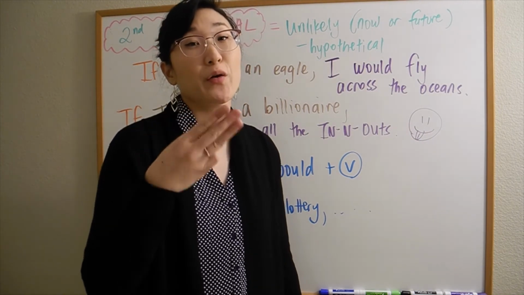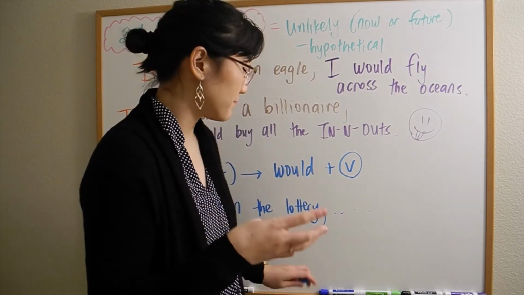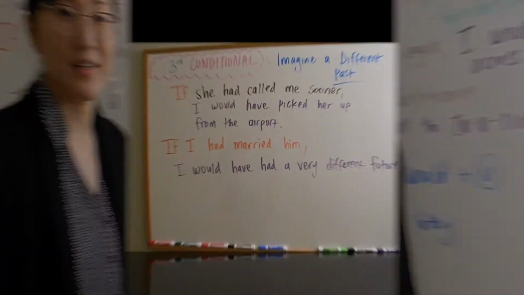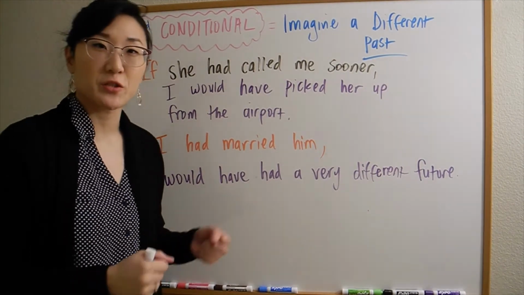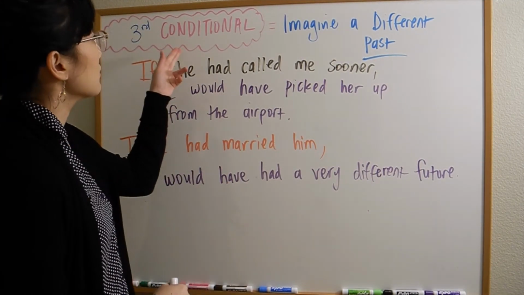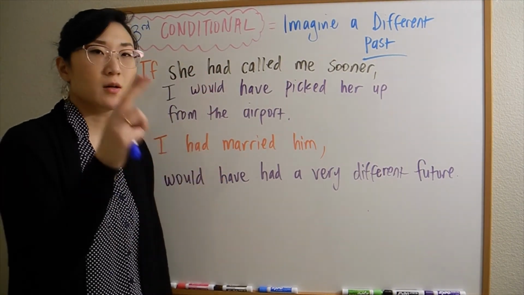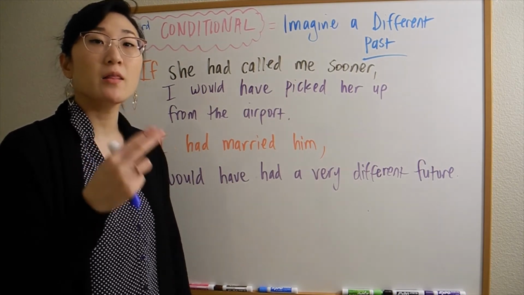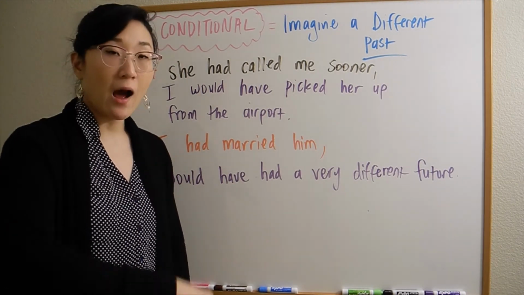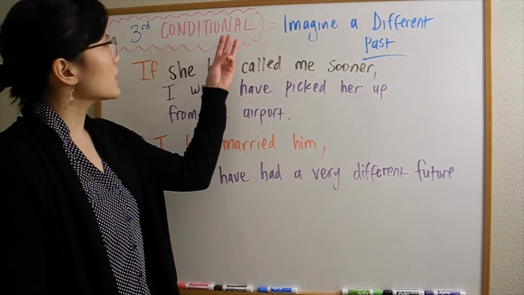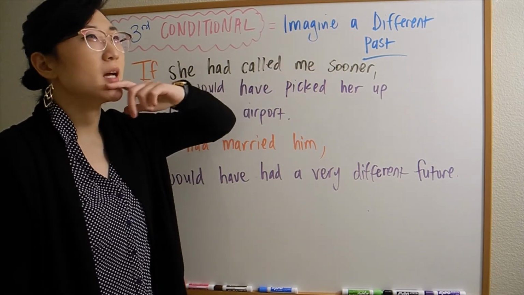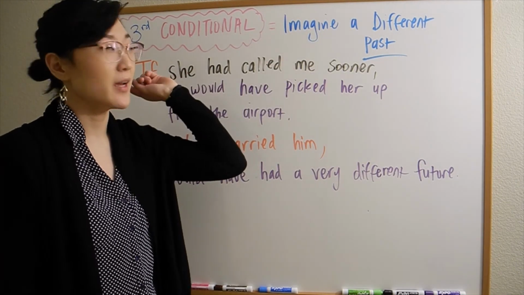Now we're going to look at the third conditional. Okay, last conditional, you're doing great. Third conditional is different from second conditional. Second conditional talks about unlikely situations for now and the future. Third conditional talks about imagining a different past, right?